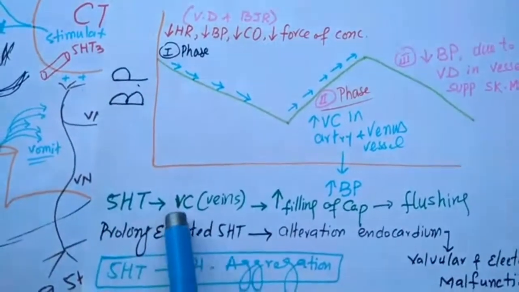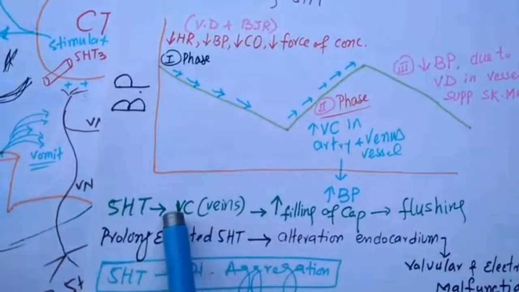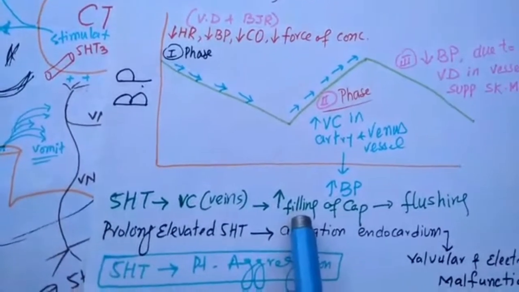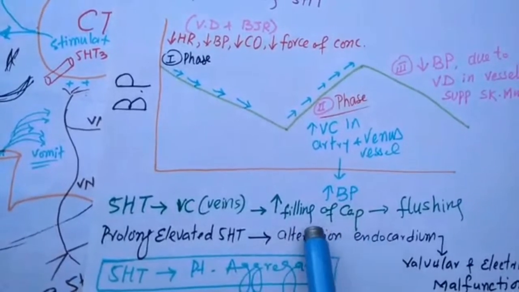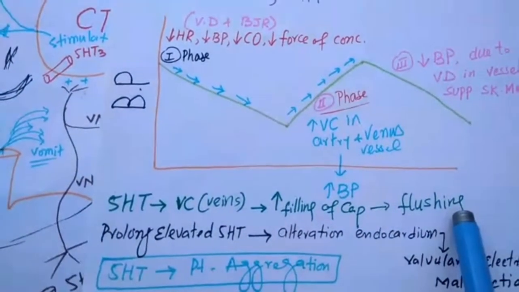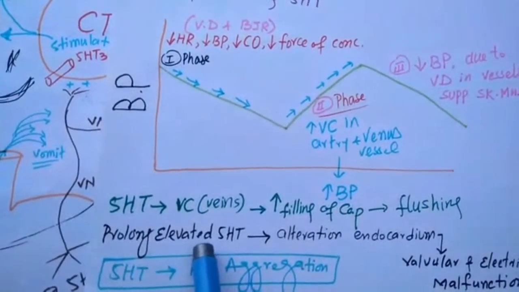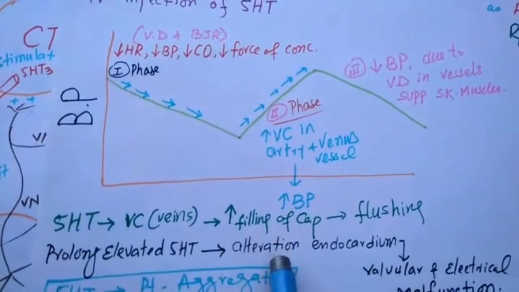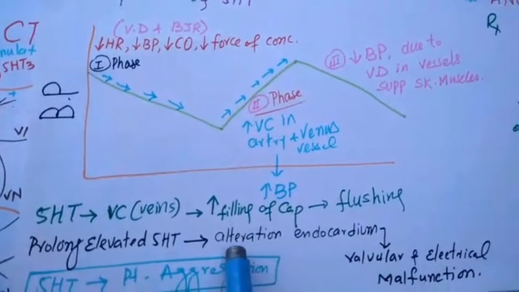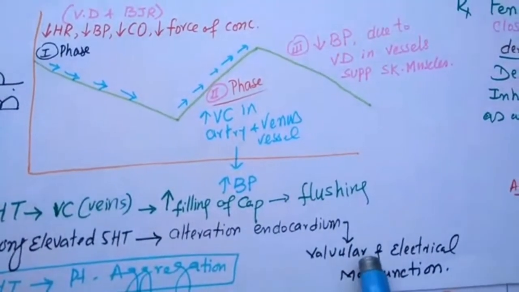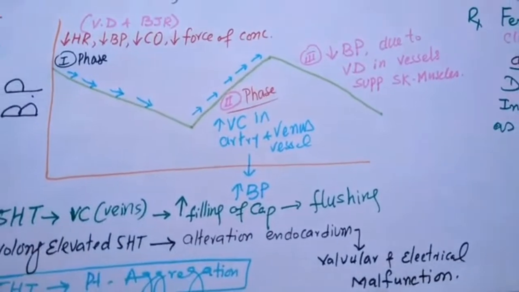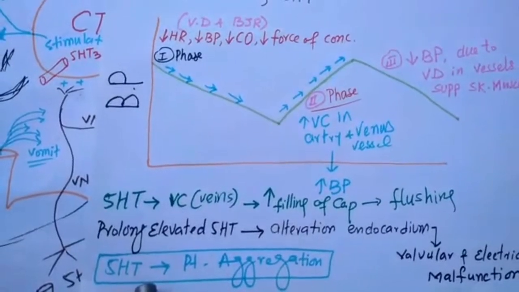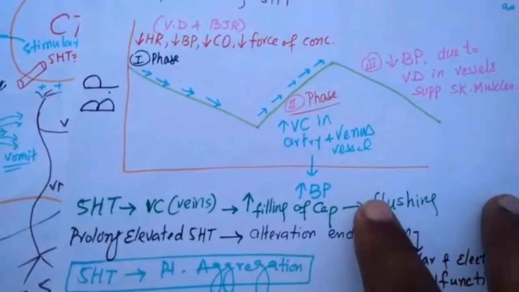Serotonin causes vasoconstriction in veins. This constriction is responsible for increased filling of capillaries, and once the capillaries are filled, there is a flushing phenomenon. The prolonged elevated serotonin level is also responsible for alteration of the endocardium, and this change in endocardium is responsible for valvular and electrical dysfunction of the heart. Moreover, 5-HT is also responsible for platelet aggregation.